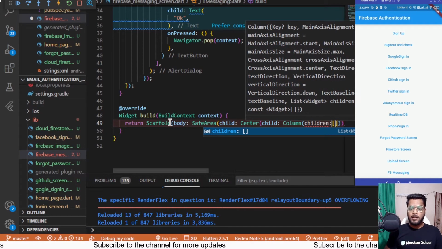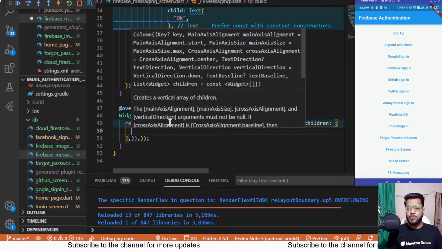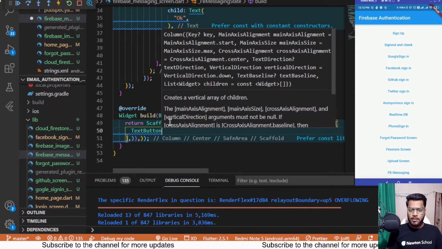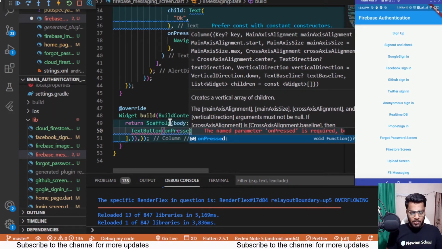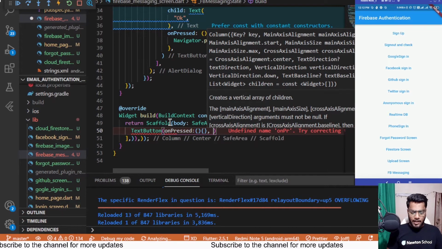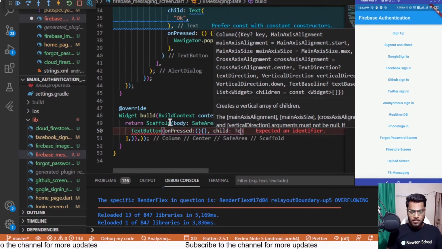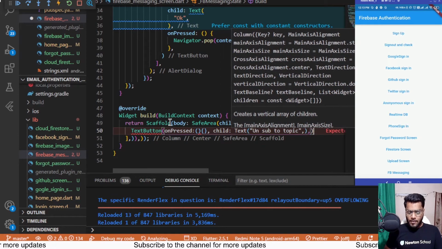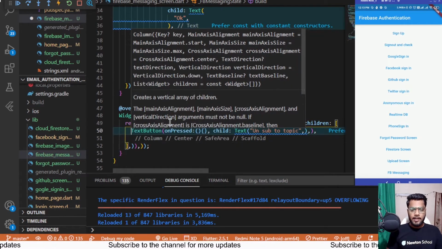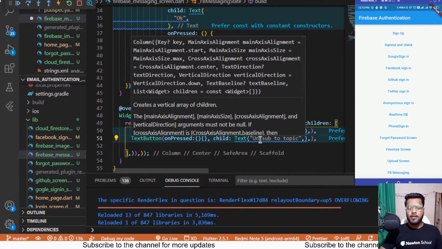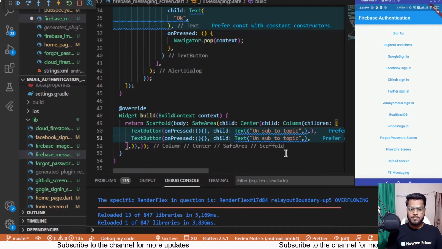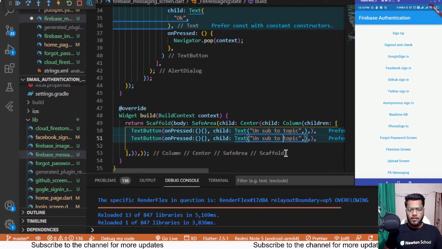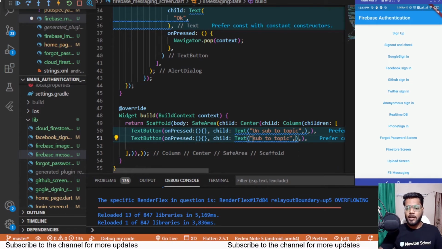So for the children we'll be having a text button which takes an on pressed, and a child which says a text, unsub to topic, and later on copying this, pasting it again, and sub to topic over here. Now I can just subscribe to the topic or unsubscribe from a topic inside this on pressed.